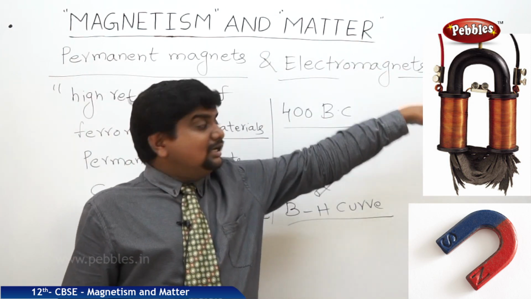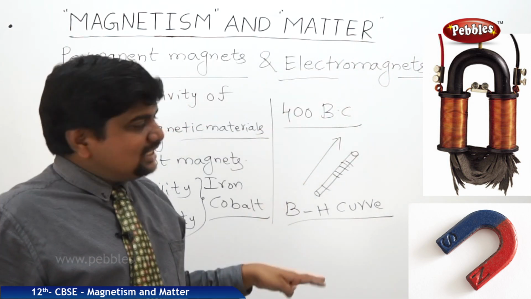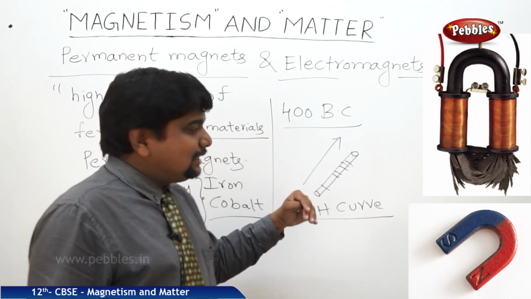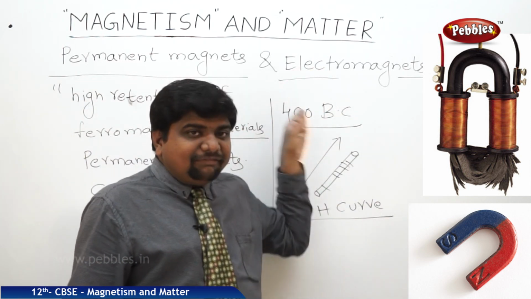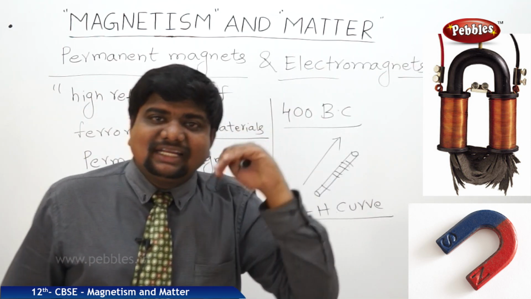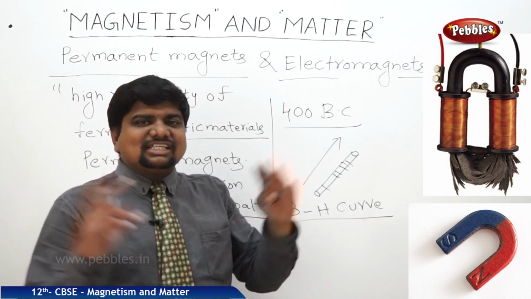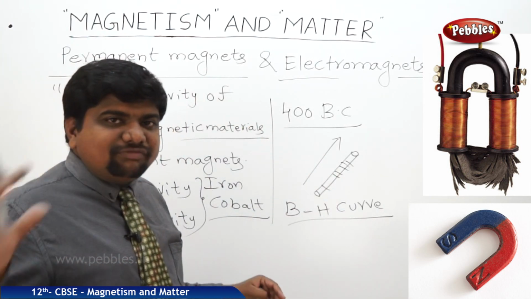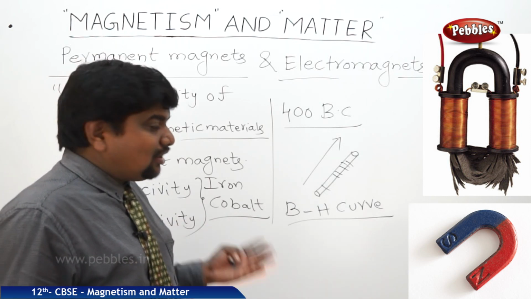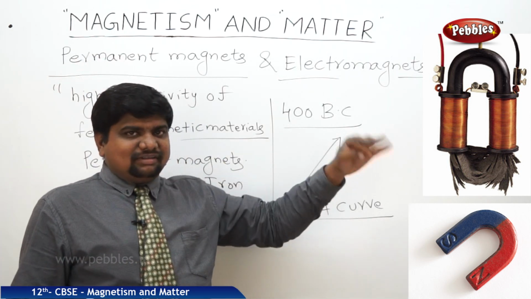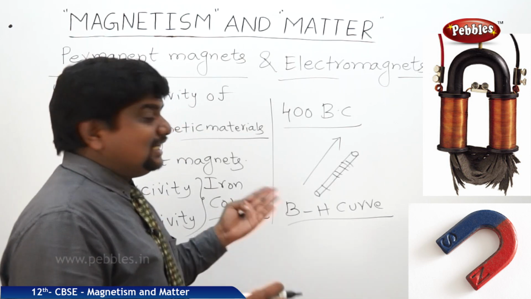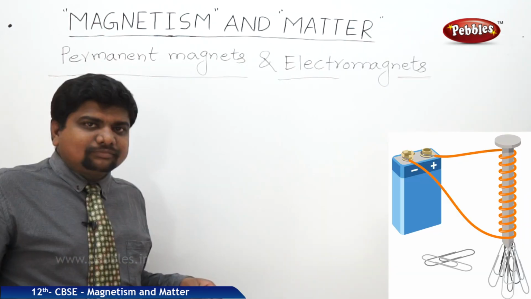Electromagnets are different. Electromagnets are magnetic materials made by passing an electric current through them. Suppose an unmagnetized substance is placed inside a solenoid, and through the solenoid you pass some amount of current. The rod placed inside will be magnetized, but only for a short interval of time.